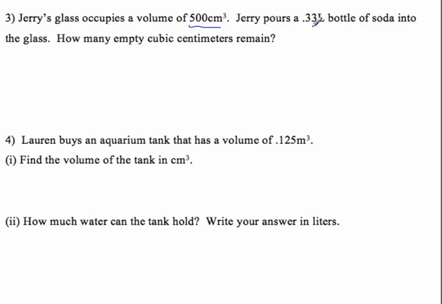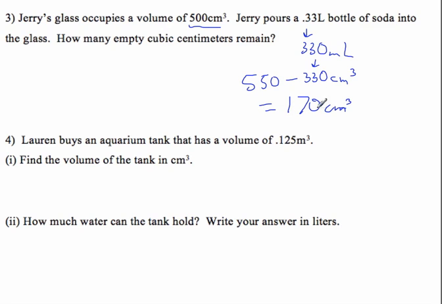You might recall from earlier, let's change it to milliliters, 330 milliliters. And each milliliter is equal to a cubic centimeter, so it's 330 cubic centimeters. Alright, so how much is left is going to be 550 minus that, which equals 170 cubic centimeters.